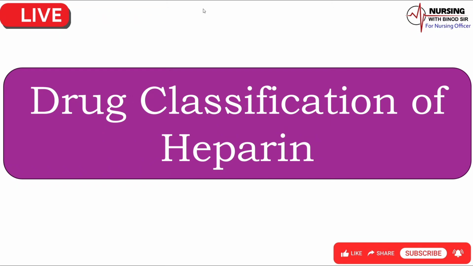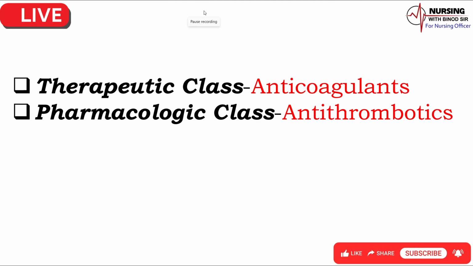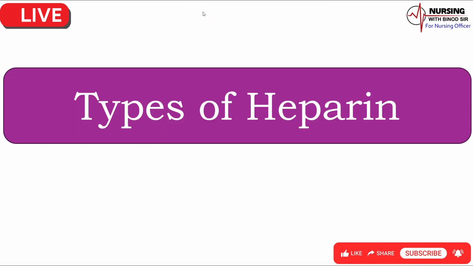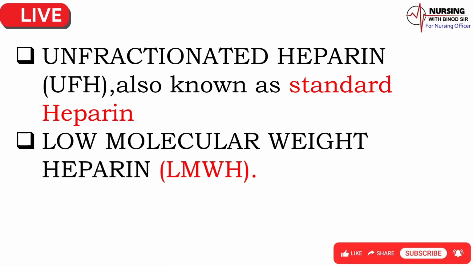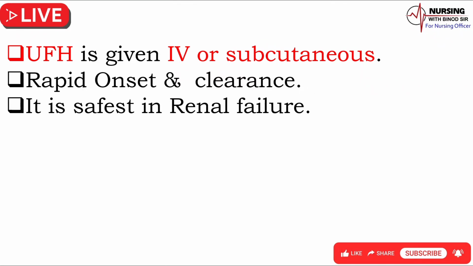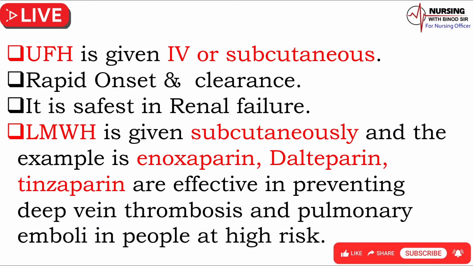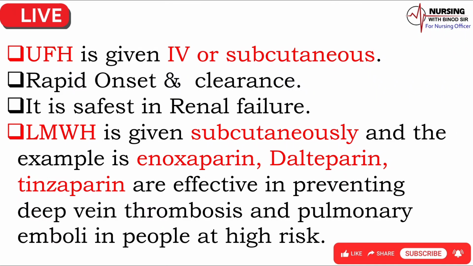Drug classification of heparin. Therapeutic class is anticoagulants. Pharmacologic class is antithrombotics. Types of heparin. Unfractionated heparin, UFH, also known as standard heparin. Low molecular weight heparin, LMWH. UFH is given IV or subcutaneous. Rapid onset and clearance. It is safest in renal failure. LMWH is given subcutaneously, and the examples are enoxaparin, dalteparin, tinzaparin. They are effective in preventing deep vein thrombosis and pulmonary emboli in people at high risk.